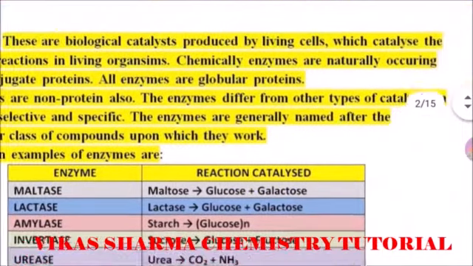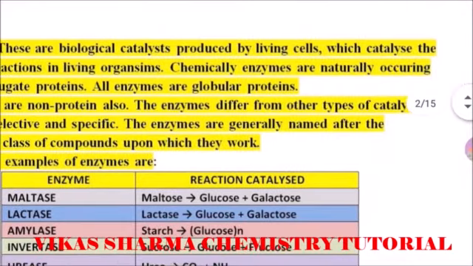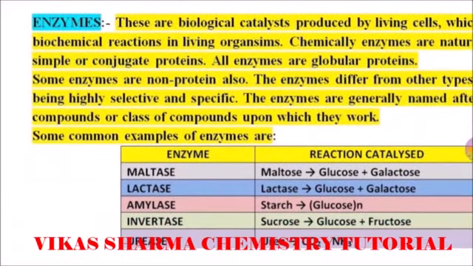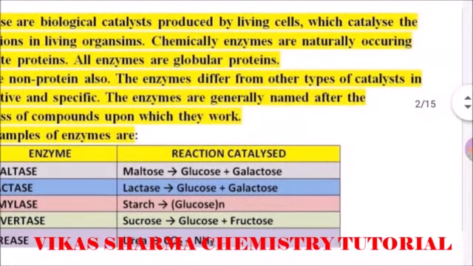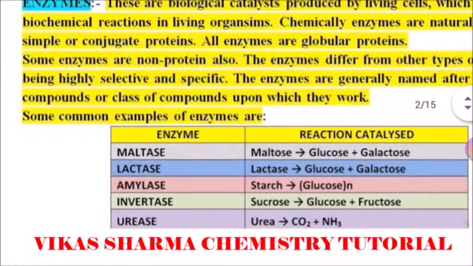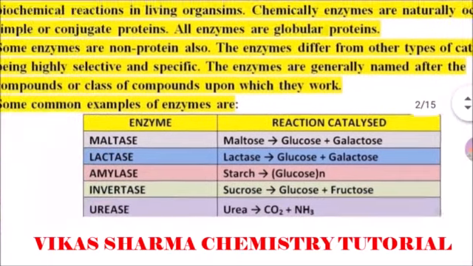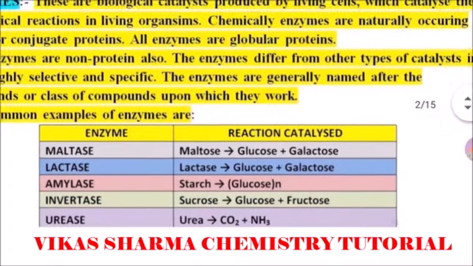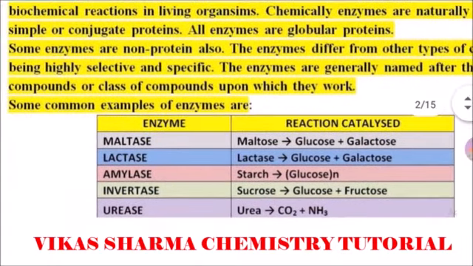Enzymes are biological catalysts produced by living cells which catalyze the biochemical reactions in living organisms. Chemically, enzymes are naturally occurring simple or conjugate proteins. All enzymes are globular proteins. Some enzymes are non-protein also. Enzymes differ from other types of catalysts in being highly selective and specific. Enzymes are generally named after the compounds or class of compounds upon which they work.